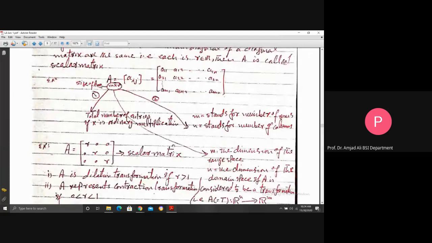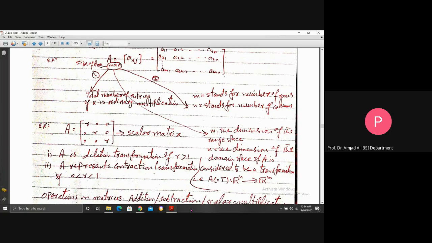The third meaning of this size is: what is m? m is the dimension of the range space, and n is the dimension of the domain space, if A is considered to be a transformation, that is, A equals a transformation labeled by T from Rn to Rm.